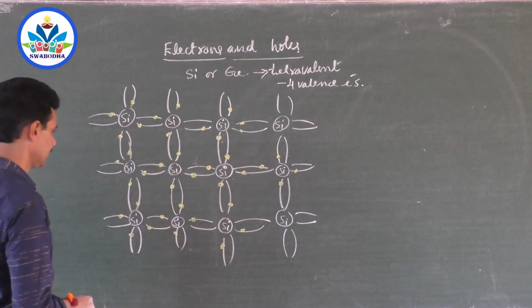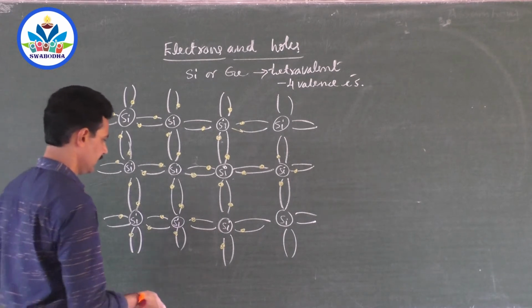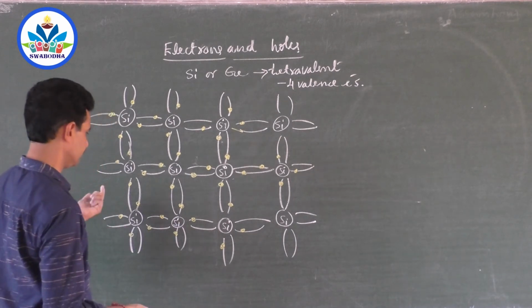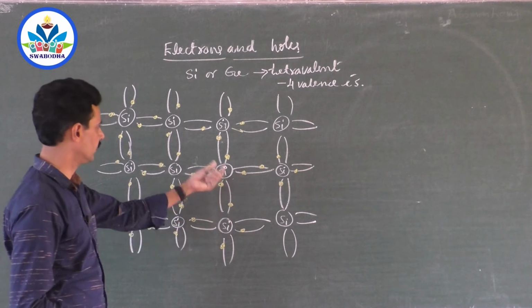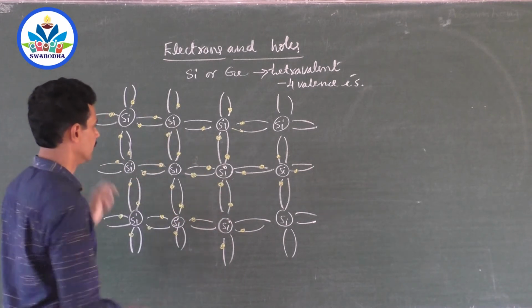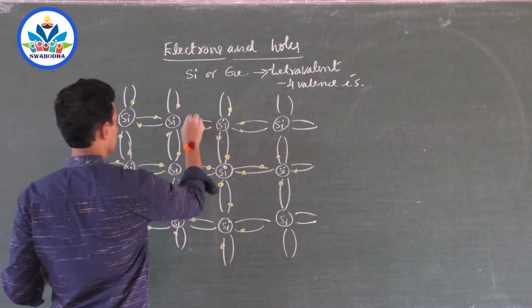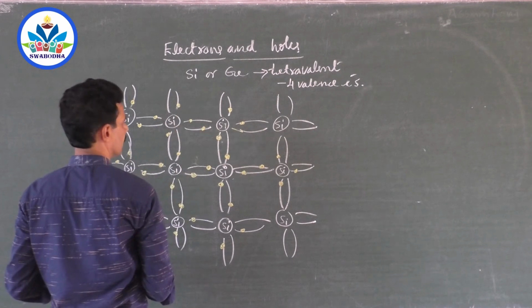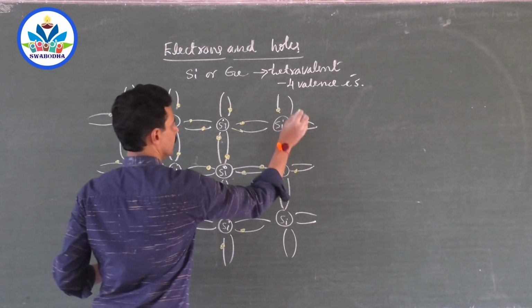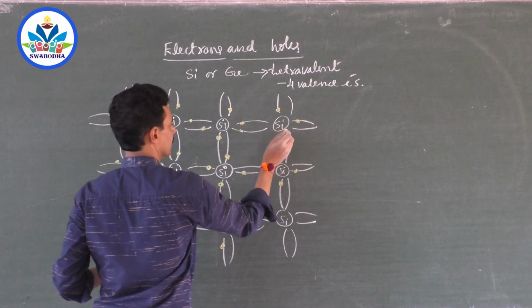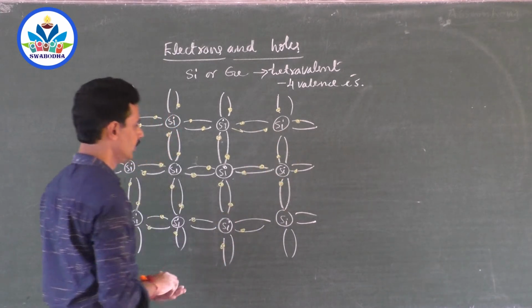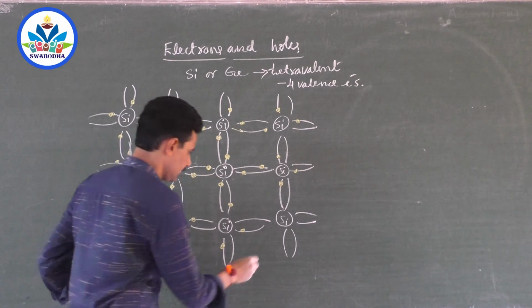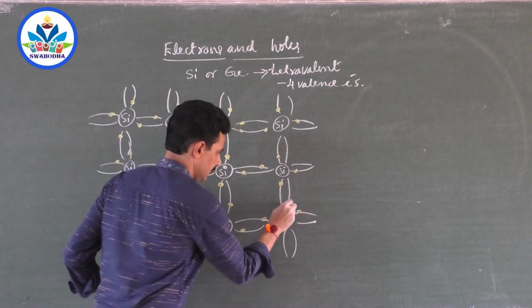See, everything is exchanged. If anything is still remaining, you can draw it yourself, right? Okay, 4 here, 4, everything 4, and here, yeah, here one more, correct, yes, like this. So 4 valence electrons are exchanged and the bond is completed.